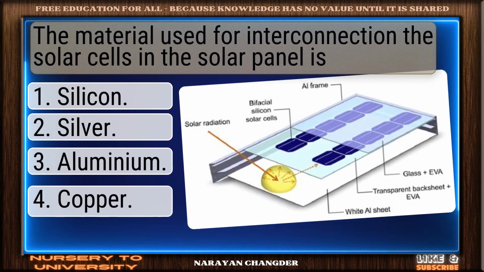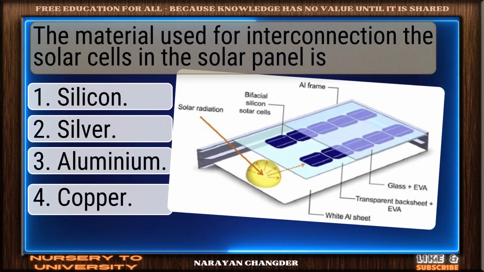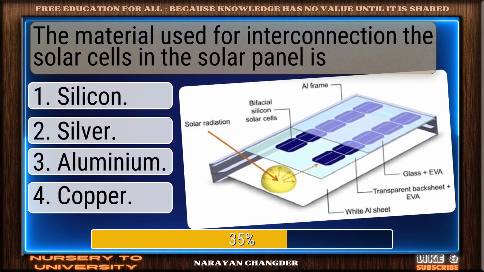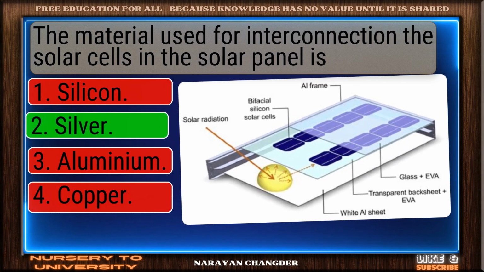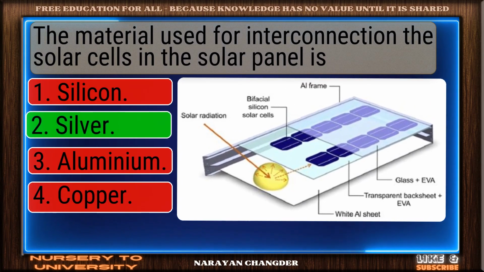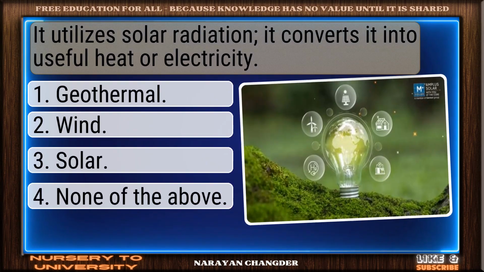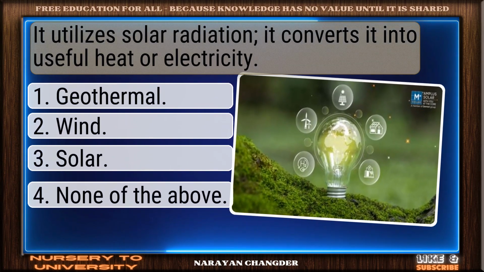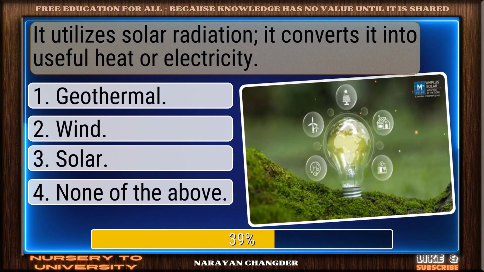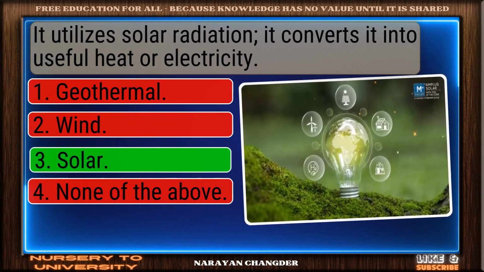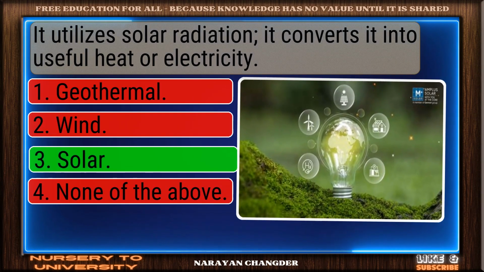The material used for interconnecting the solar cells in the solar panel is. Clear logic. Silver is sound. It utilizes solar radiation. It converts it into useful heat or electricity. Perfect. Solar is the one.